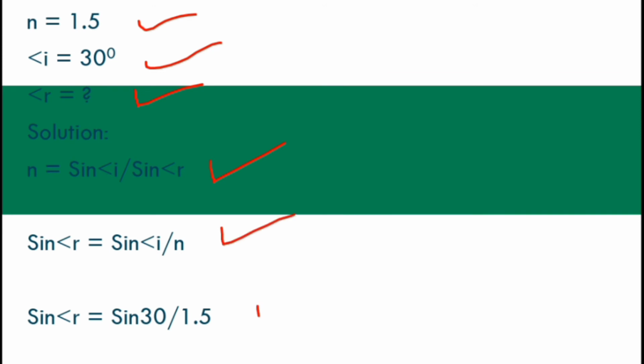In the next step, we will put the value of angle I and n. So sine angle R is equal to sine 30 upon 1.5.